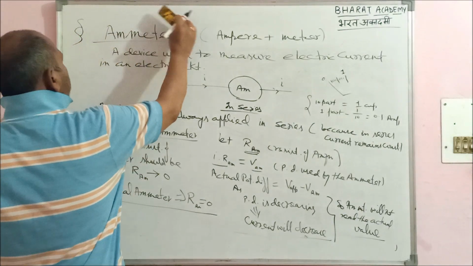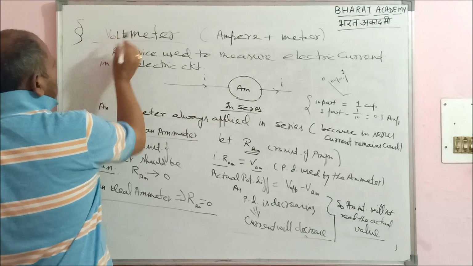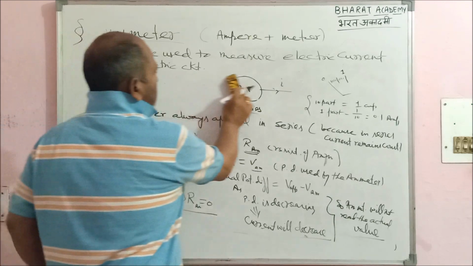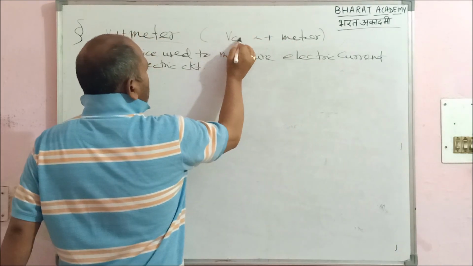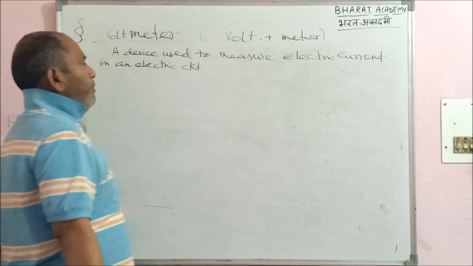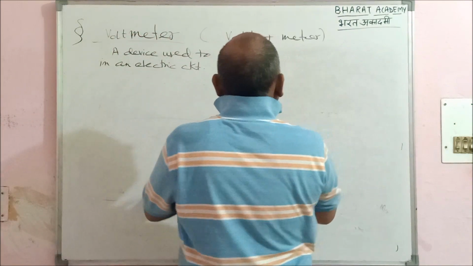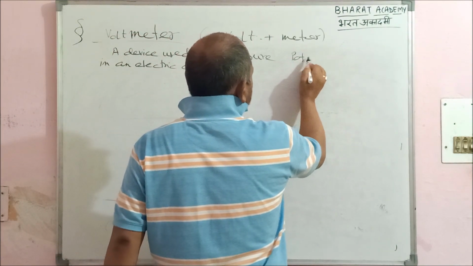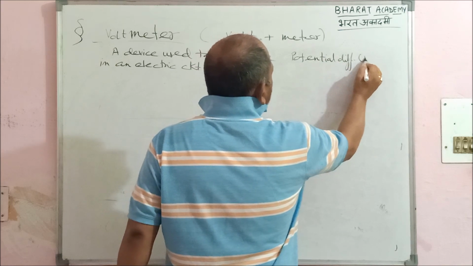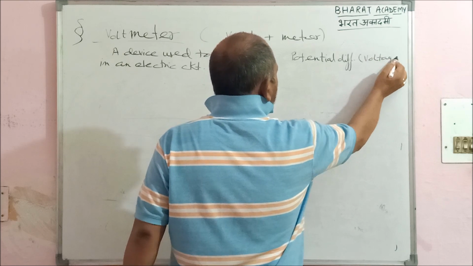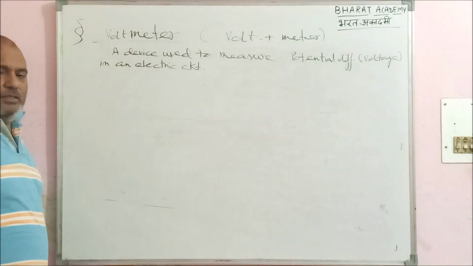Then we have one more, the voltmeter. That was the ampere meter, this is the voltmeter. It is a device used to measure, instead of electric current, the potential difference. Its commercial name is voltage. Often in an electric circuit, very easily, this is the voltmeter.